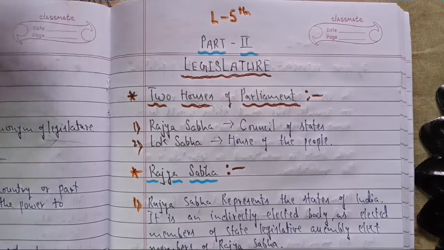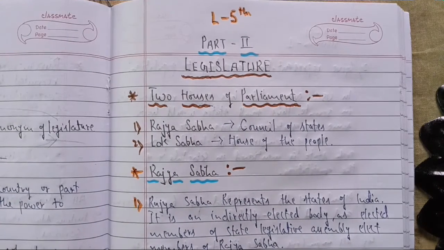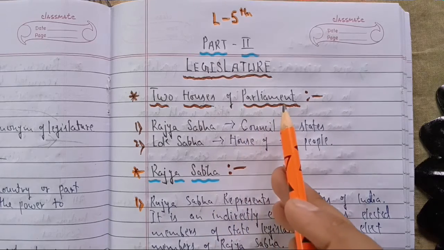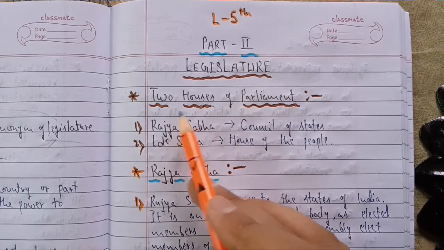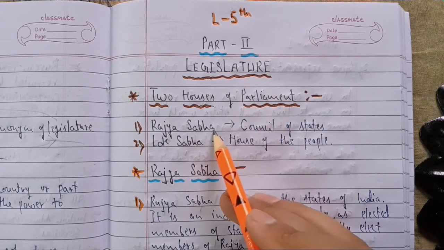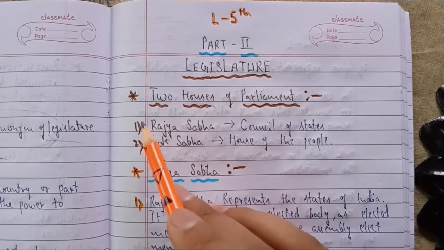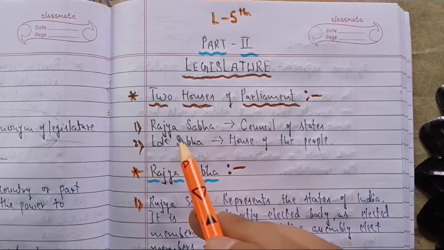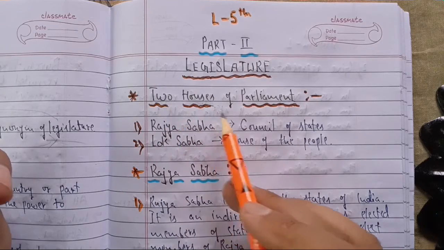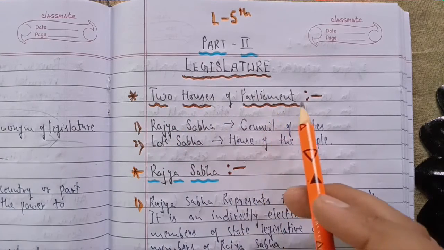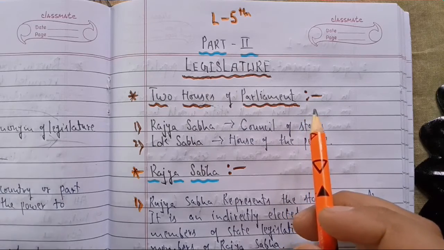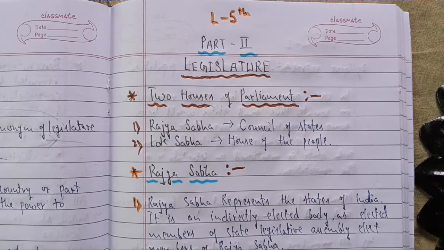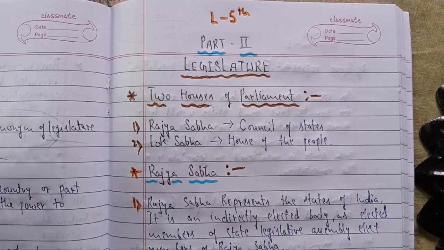So today we are going to discuss in detail the two houses of the parliament, and this is part two of the chapter Legislature. In the previous video we saw why we need two types of houses in a parliament, especially in a country like India. We also discussed the states.